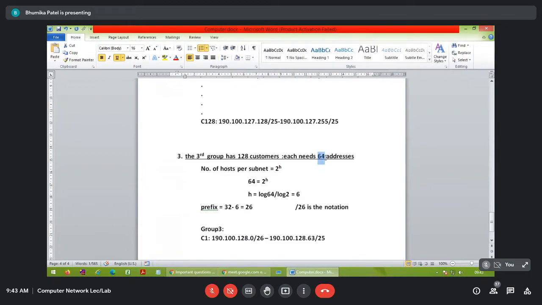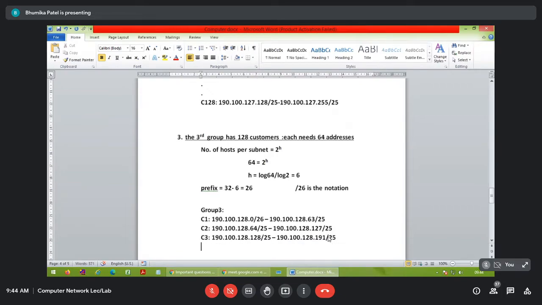So for customer 1, we distribute 64 addresses, 0 to 63. For the second customer, 128.64/26 through 190.128.127. For customer number 3, 190.128.128 through 190.128.191.